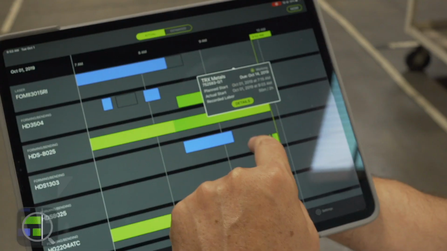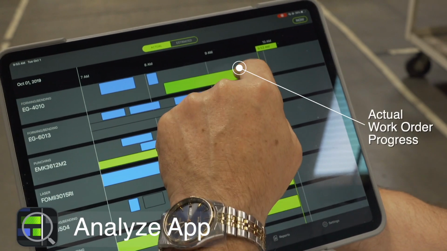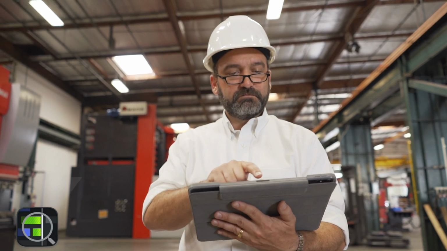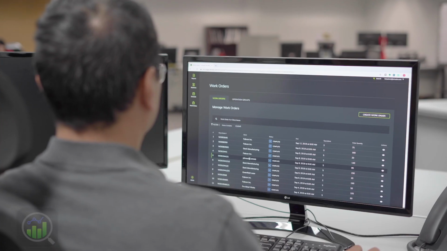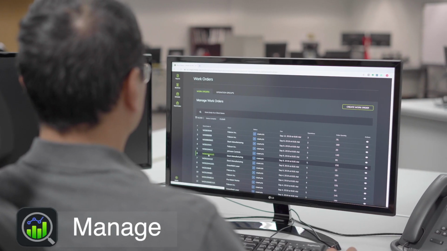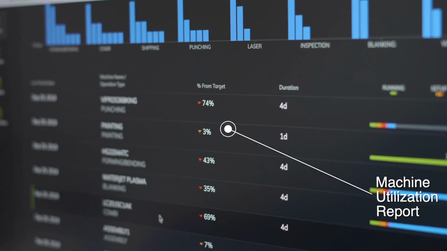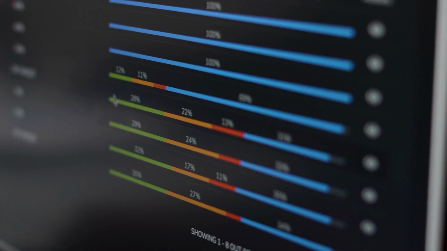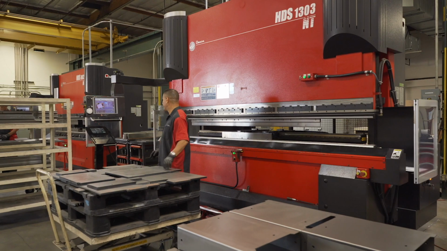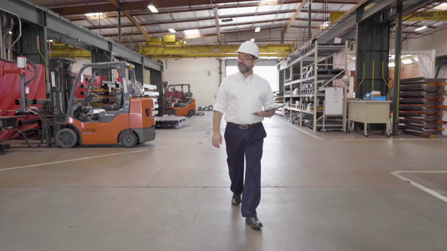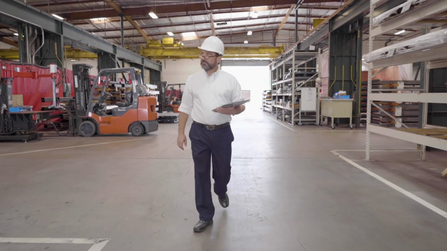The real-time status and location of any job are at the floor manager's fingertips by using the Analyze iPad app. Front office personnel have real-time access to machine activity details, work order progress, and powerful reports by using Manage. Press brake operators can seamlessly track their work while keeping management informed of all activity.